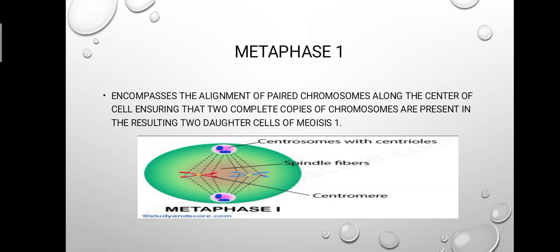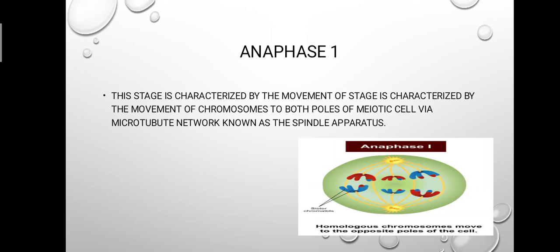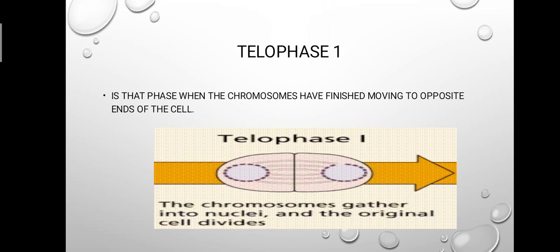Metaphase 1 encompasses the alignment of paired chromosomes along the center of the cell, ensuring that two complete copies of chromosomes are present in the resulting two daughter cells of meiosis. Anaphase. This stage is characterized by the movement of chromosomes to both poles of the meiotic cell via a microtubule network known as the spindle apparatus. Telophase is the phase when the chromosomes have finished moving to opposite ends of the cell.